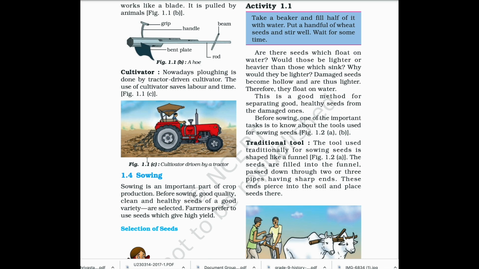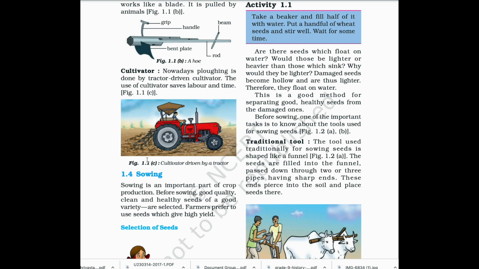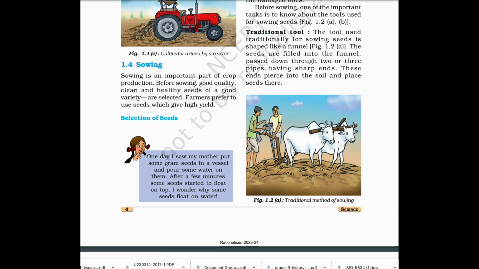Sowing. Sowing is an important part of crop production. Before sowing, good quality, clean, and healthy seeds of a good variety are selected. Farmers prefer to use seeds which give high yield. Selection of seeds.